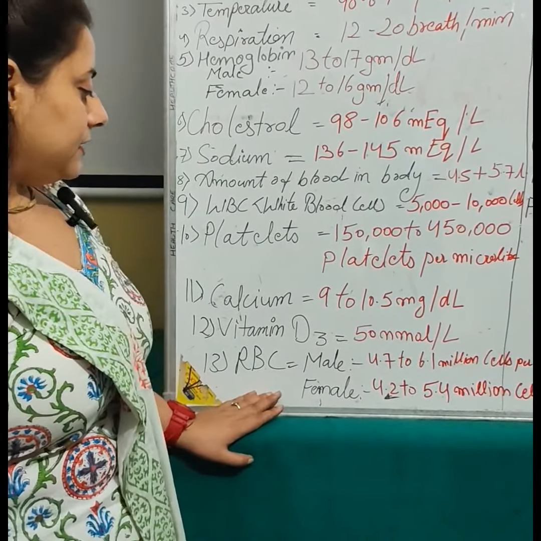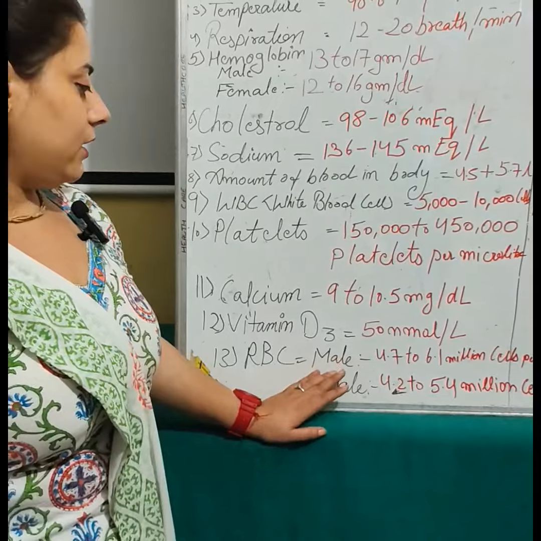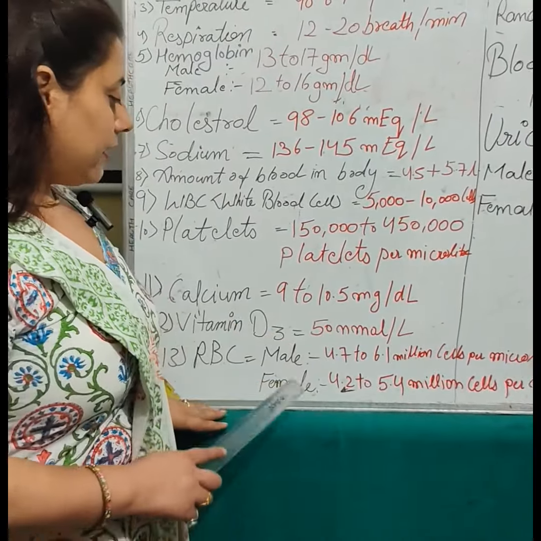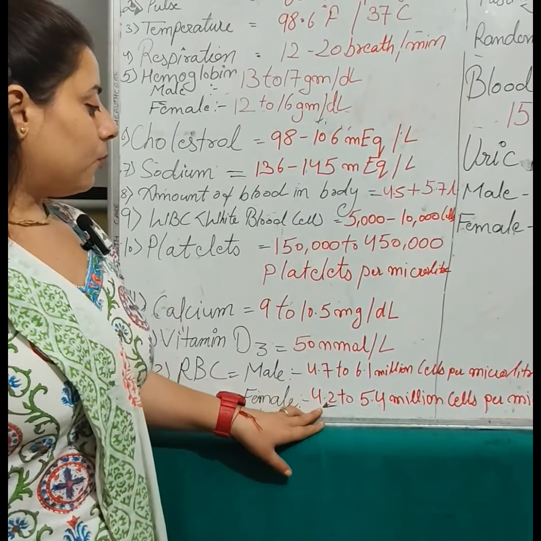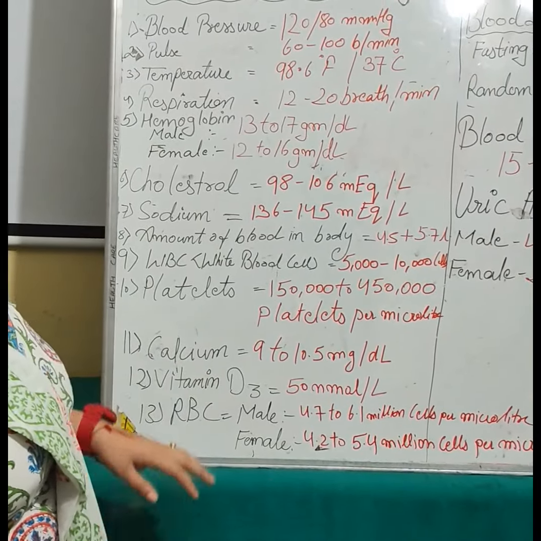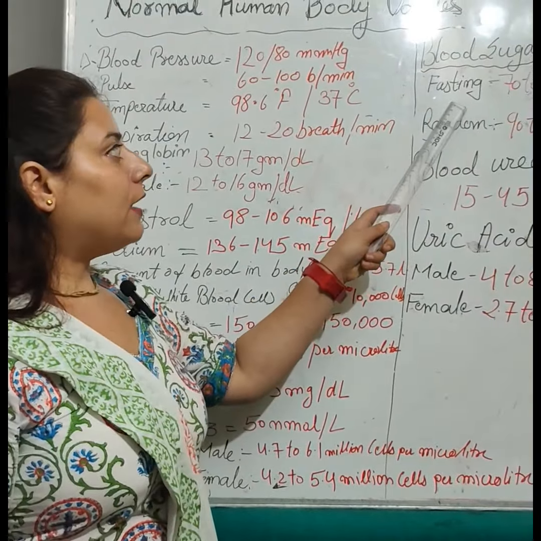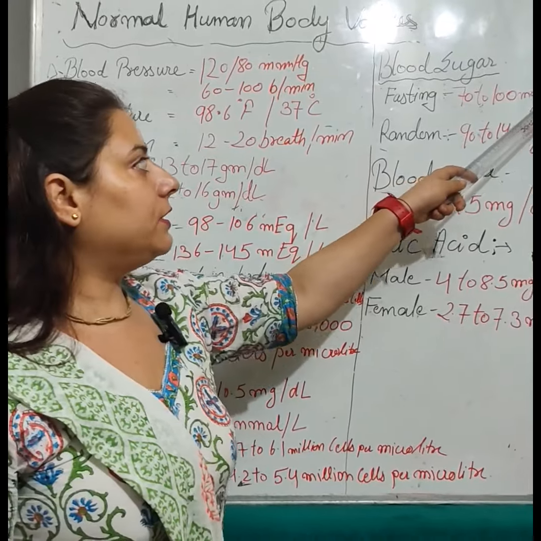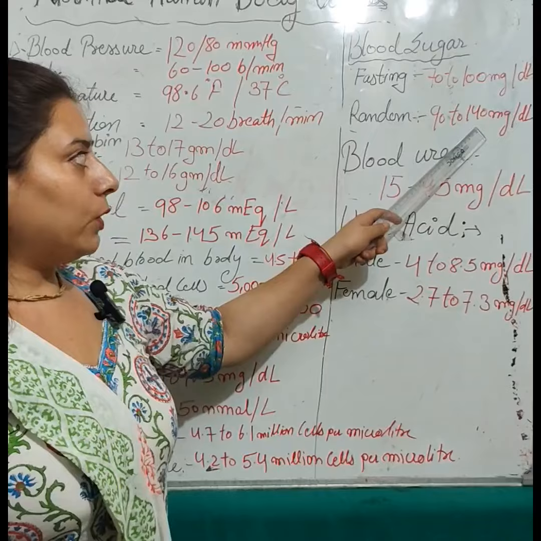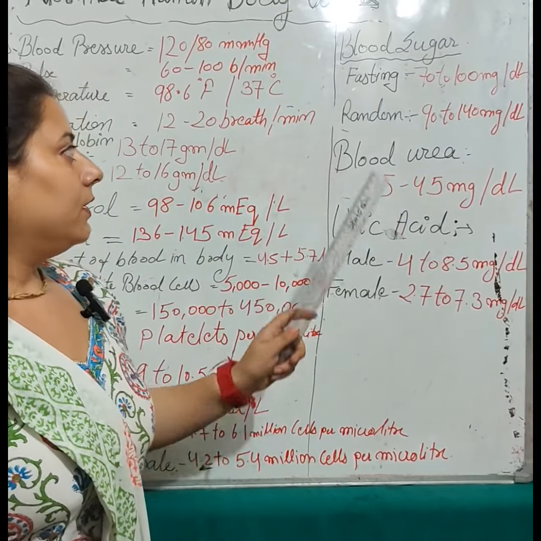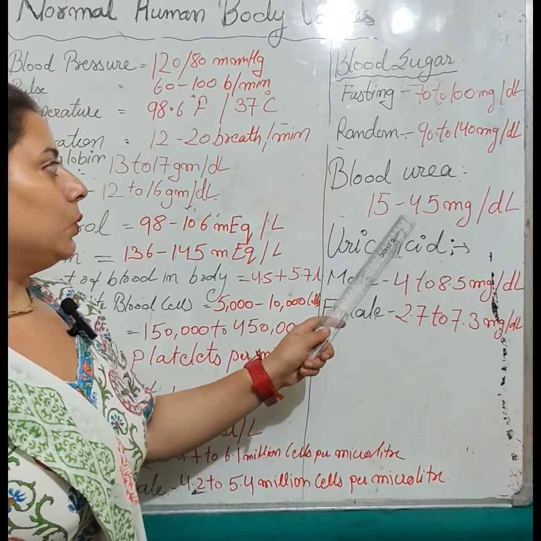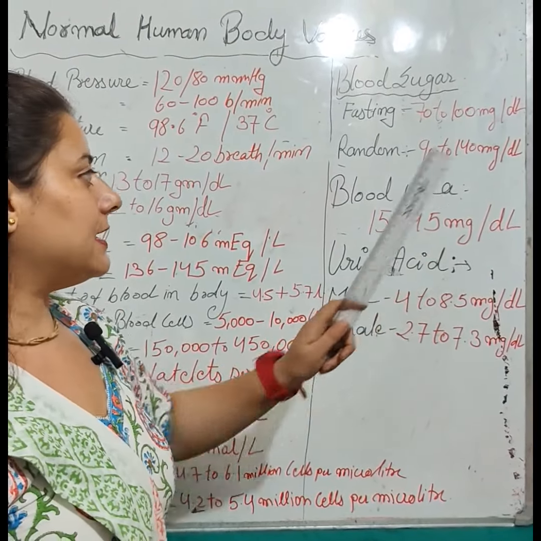Then the normal value of RBC, that is red blood cells, in male is 4.7 to 6.1 million cells per microliter, and in female 4.2 to 5.4 million cells per microliter. Now the next is the blood sugar level: in fasting 70 to 100 mg per deciliter, in random 90 to 140 mg per deciliter. Then the normal value of blood urea in the human body is 15 to 45 mg per deciliter,